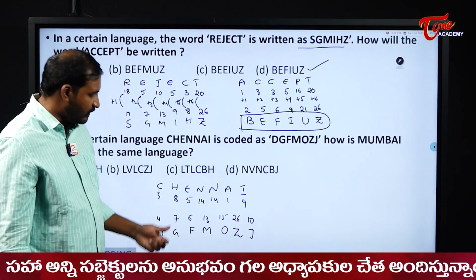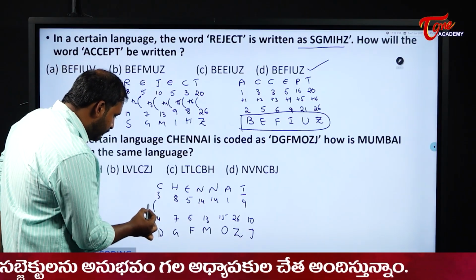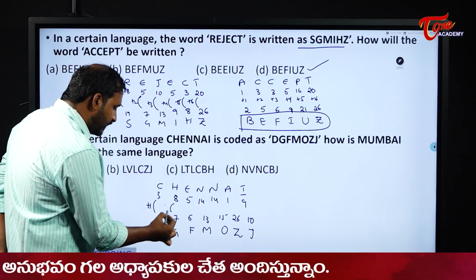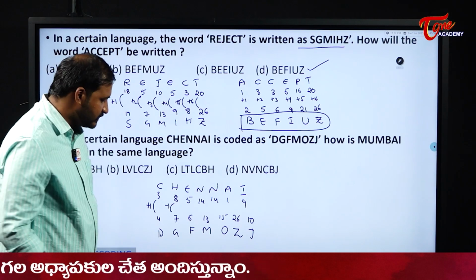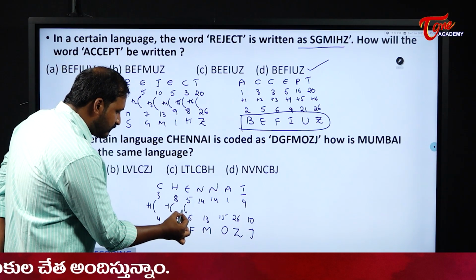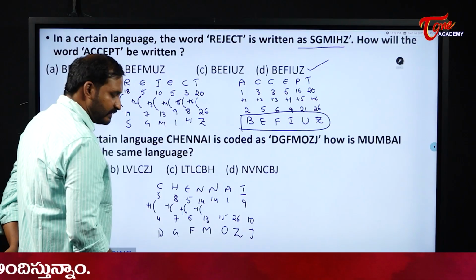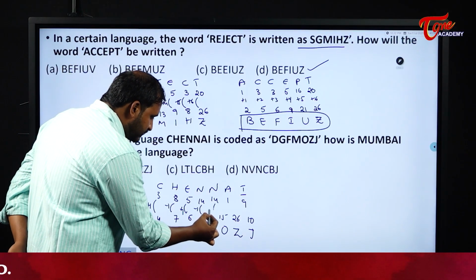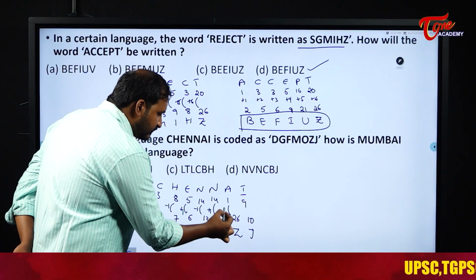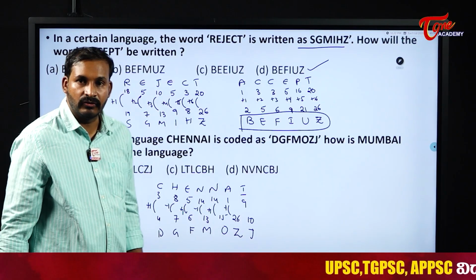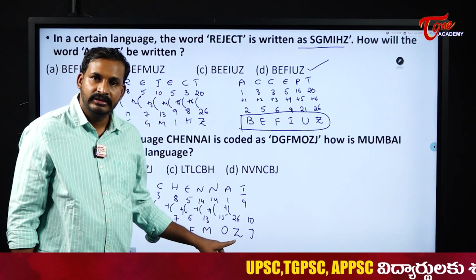Please observe here, students, what is happening here? From here to here, plus 1. From here to here, minus 1. 8 and 7, what is the relation? Minus 1. Next, 5 and 6, plus 1. 14, 13, minus 1. Next, 14, 15, plus 1. And then next, minus 1. 1 minus 1, what is it? 0. 0 is nothing but Z only, right?